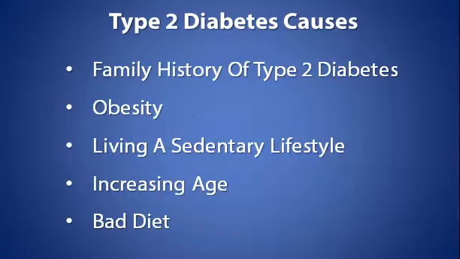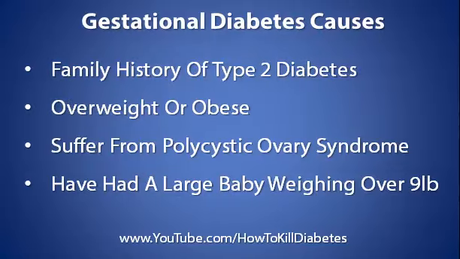Type 2 diabetes causes. Type 2 diabetes causes are usually multifactorial, more than one diabetes cause is involved. Often, the most overwhelming factor is a family history of type 2 diabetes. This is the most likely type 2 diabetes cause. There are a variety of risk factors for type 2 diabetes, any or all of which increase the chances of developing the condition. These include obesity, living a sedentary lifestyle, increasing age, and bad diet.